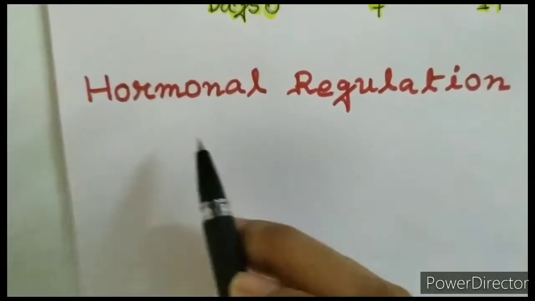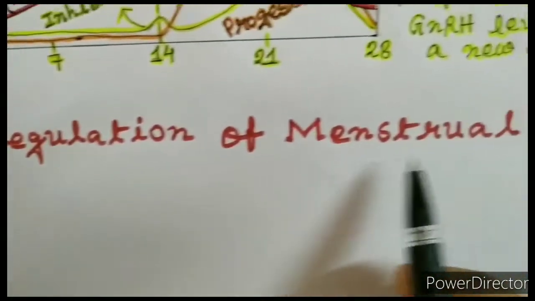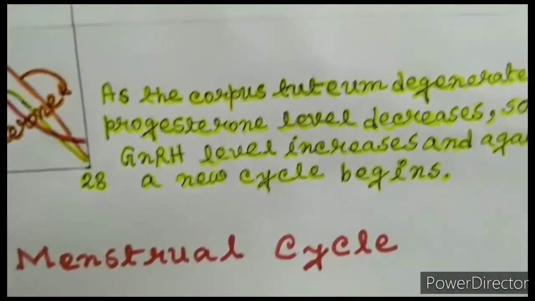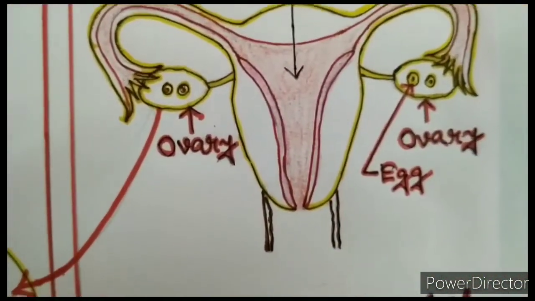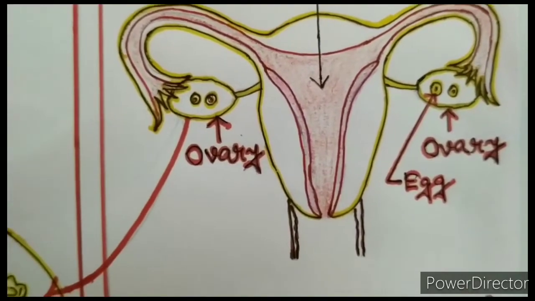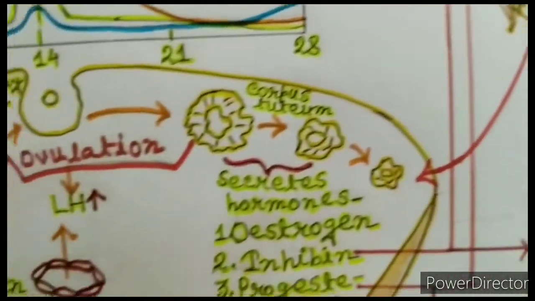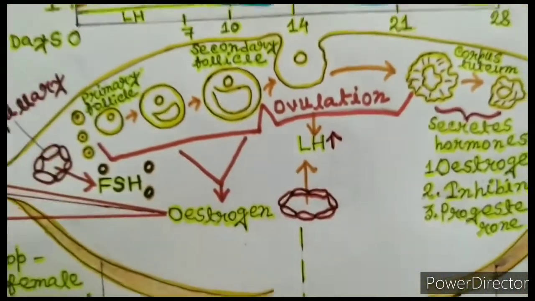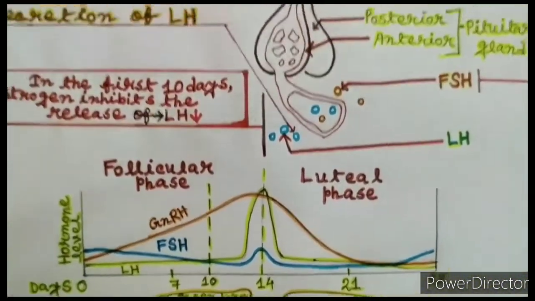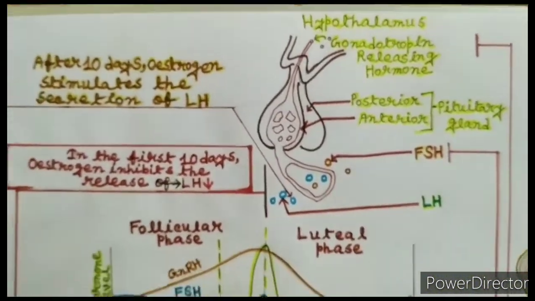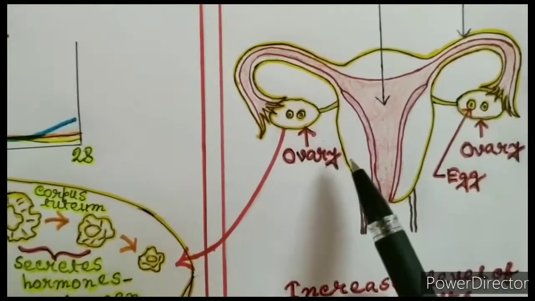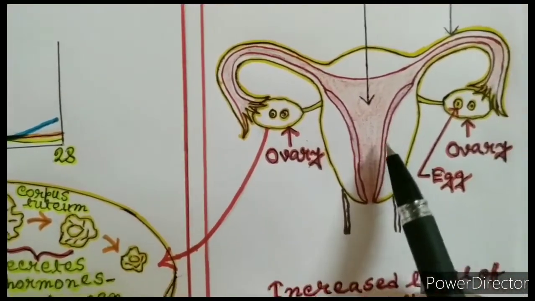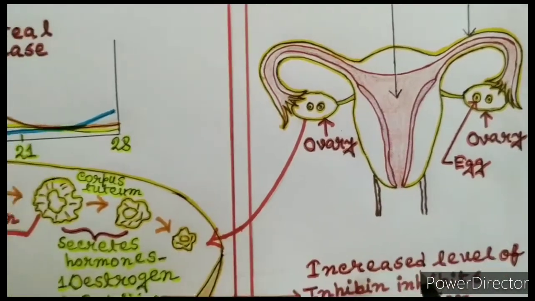Let's talk about the hormonal regulation of the menstrual cycle. The menstrual cycle occurs in the female reproductive system in humans, in which the cyclical rise and fall of certain hormones occur that prompt the production and growth of oocytes, or eggs. It also helps in the thickening of the lining of the uterus to prepare for pregnancy.